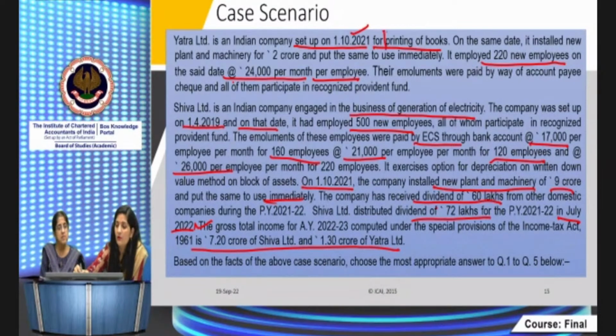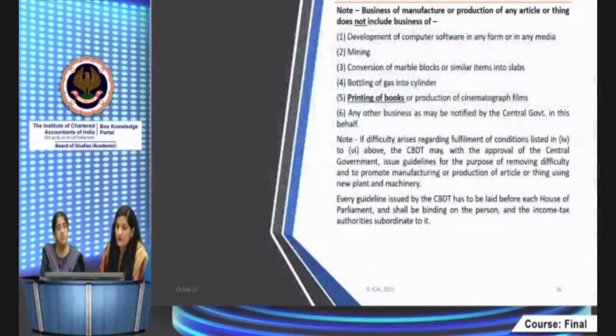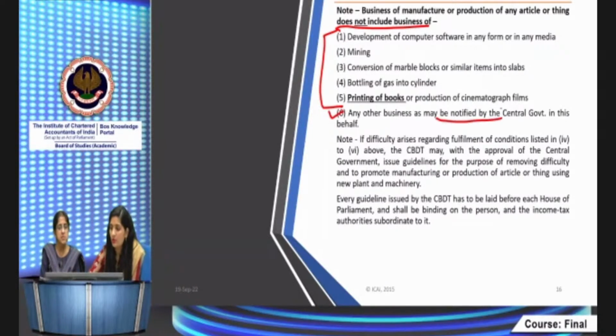It's printing of books. Some businesses are said to be not considered as manufacturing business for the purpose of section 115BAB. What are those businesses? Let's see. Business of manufacturing here does not include the business of, there are 5 businesses listed here. The 6th one, as of now, is not notified by the central government. You have to remember these businesses: if the company is engaged in development of computer software, then it will not be considered a manufacturing business.